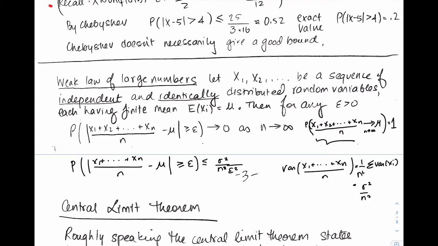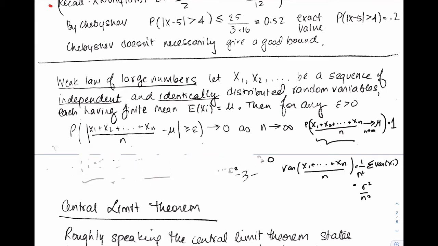Okay, now fix your epsilon and take a limit as n goes to infinity. What's going to happen? This goes to 0 as n goes to infinity. So for each fixed epsilon, this quantity goes to 0 as n goes to infinity. And that's exactly what we have. The probability that that goes to mu is 1. Okay, so that was just a quick proof of that using Chebyshev.